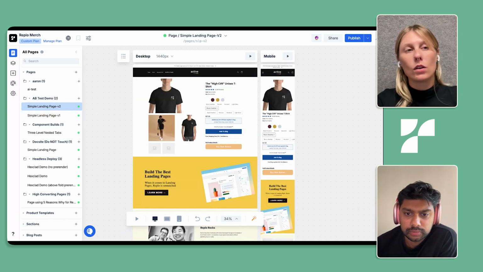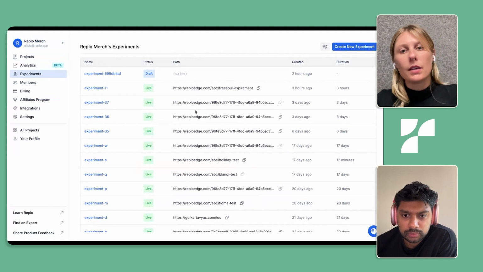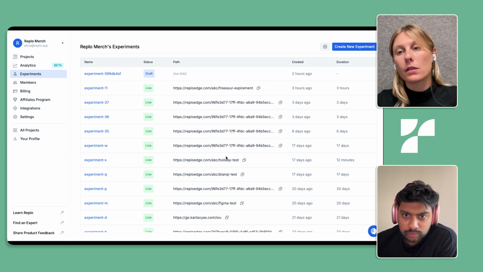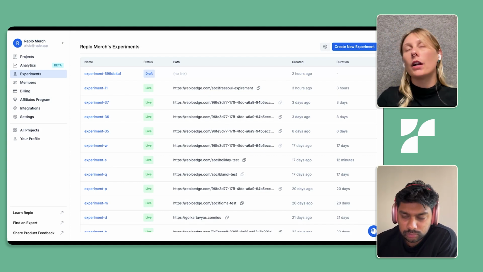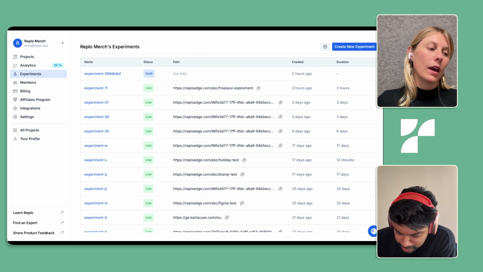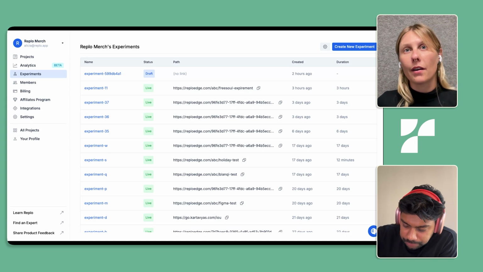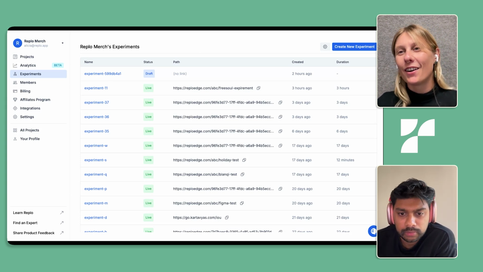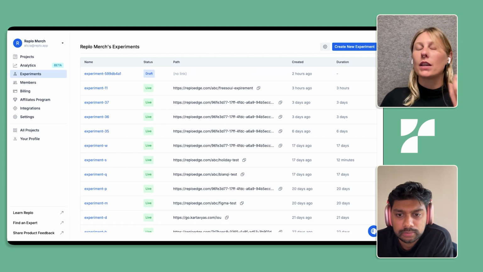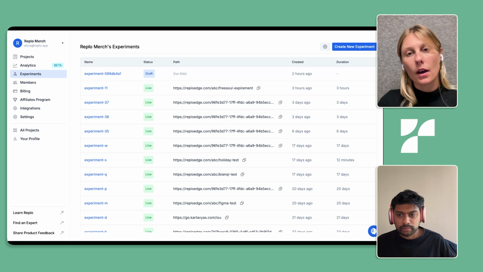One key thing to note as I go into experiments is that a lot of Replo experiments right now are based off the core concept of generating an experiment link. This was a decision that we made at the very beginning, but I do want to comment, as we go through this process, that one of the key things we want to work on next is allowing customers to run experiments using the same URL for pages that they've already published.